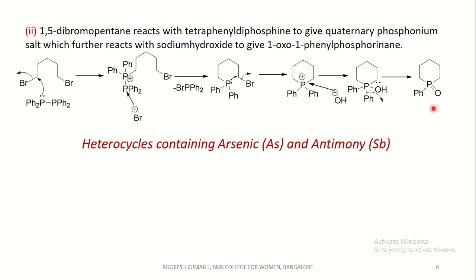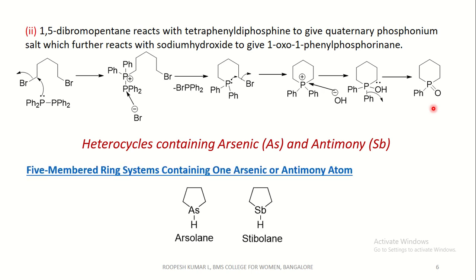Coming to the next one, heterocycles containing arsenic and antimony. Let's see 5-membered ring systems containing one arsenic or one antimony atom. If there is an arsenic atom, then it is called arsolane. If it is antimony, it is called stibolane. And once again, this is the arsenic analog of pyrrolidine. This is the antimony analog of pyrrolidine.